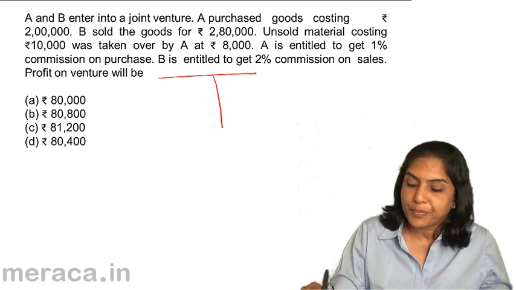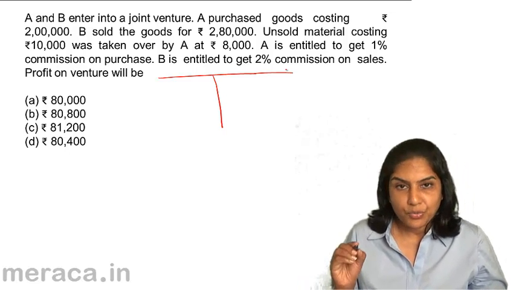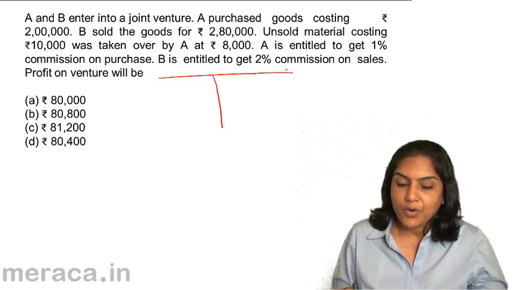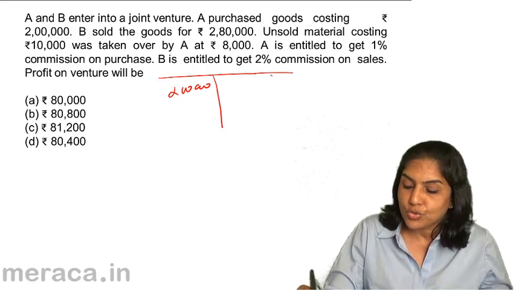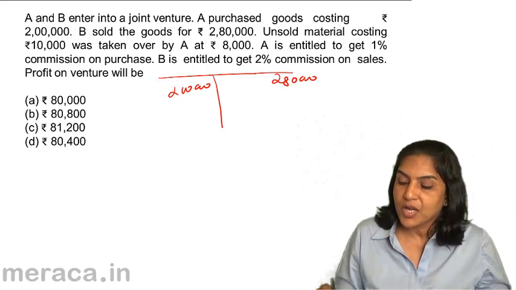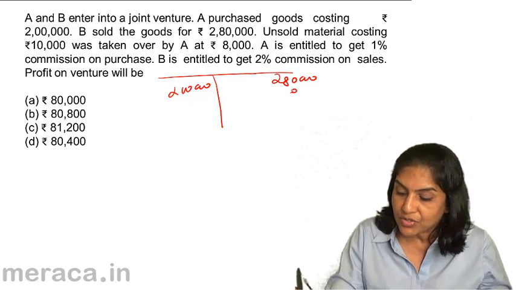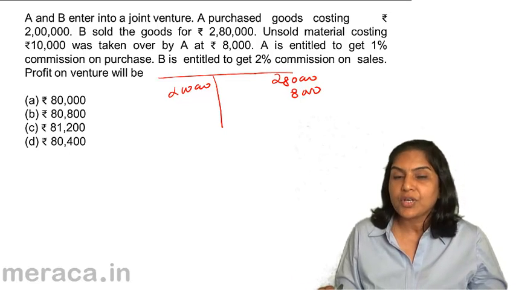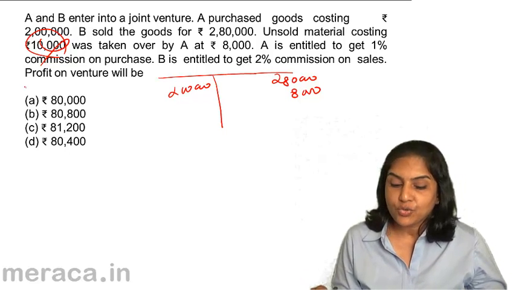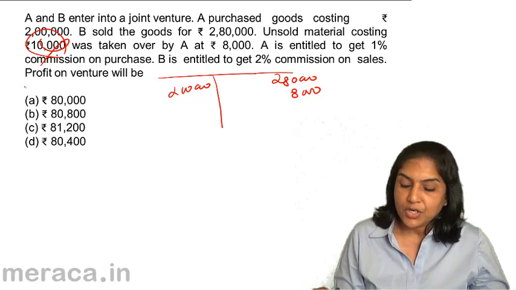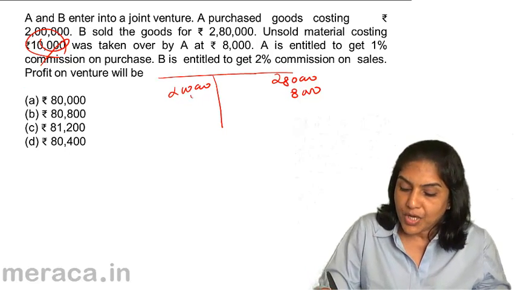Quick way to do it would be to put the expenses on the left side, incomes on the right side. Doing a rough work quickly, we are saying A purchased goods costing 2 lakh, B sold goods 2 lakh 80,000, unsold material costing 10,000 was taken over by A at 8,000. If it's taken over at 8,000, we record at 8,000. This 10,000 has no meaning. A is entitled to 1% commission on purchase. 2 lakh is the commission base. 1% would be 2,000.